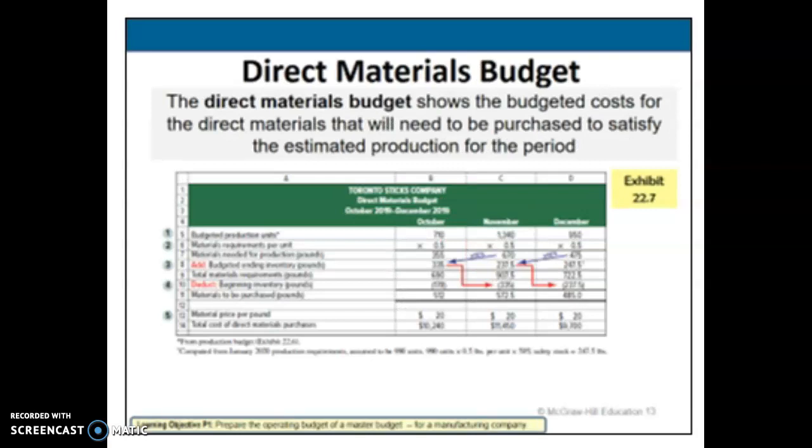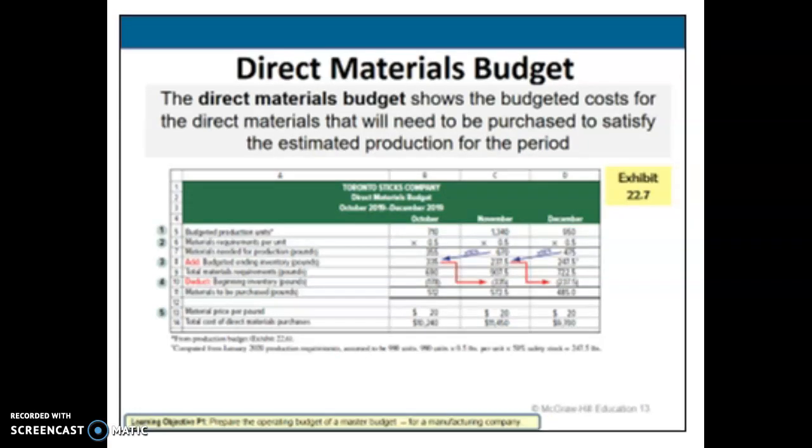Next we're going to look at a direct materials budget. It shows the budgeted costs for the direct materials that need to be purchased to satisfy the amount of production we're going to have during that period. We're going to be looking at a few different things. For a direct materials budget, we need the number of units to produce from the production budget, the materials requirements per unit, the budgeted ending inventory in units of direct materials, the beginning inventory in units of direct materials, and the cost per unit of direct materials. So it's based on the budgeted production volume from the production budget.